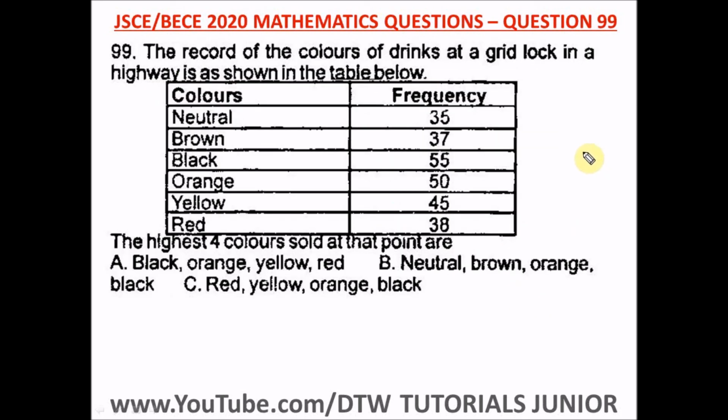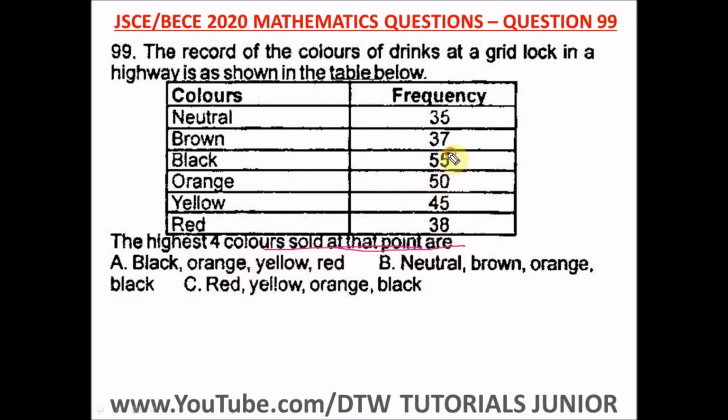Question 99 of the Junior WAEC 2020 Mathematics Past Question. It says the record of colors of drinks at a gridlock in a highway is shown in the table below. The highest 4 colors sold at that point, we're looking for the highest 4 colors sold at that point.